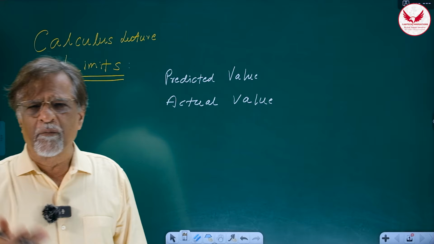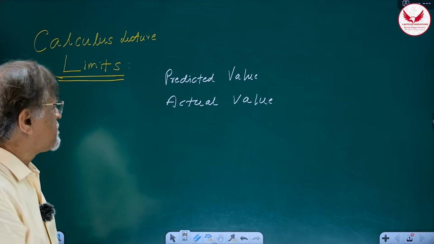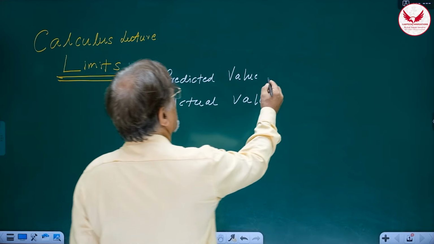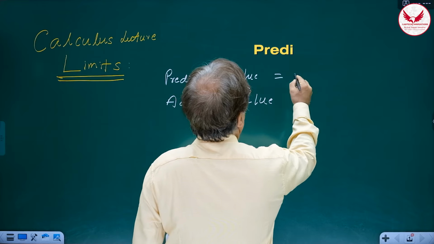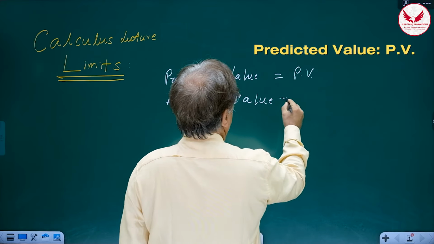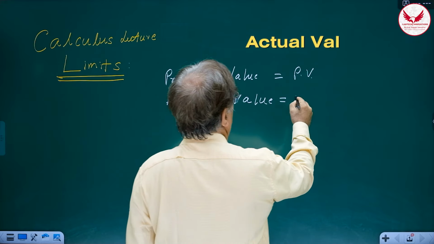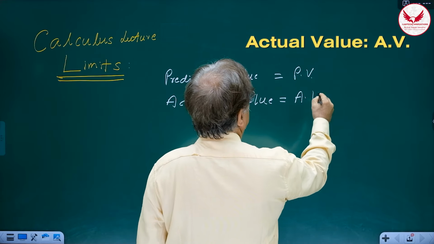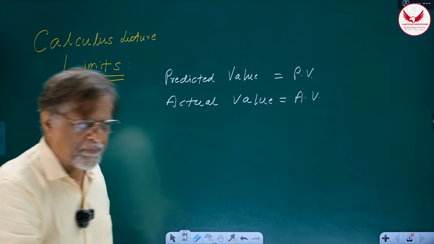Correct? So this has got practical applications, right? So predicted value, I am going to denote in short as PV, predicted value. And actual value, I am going to denote as what? AV. This is what actually happens.